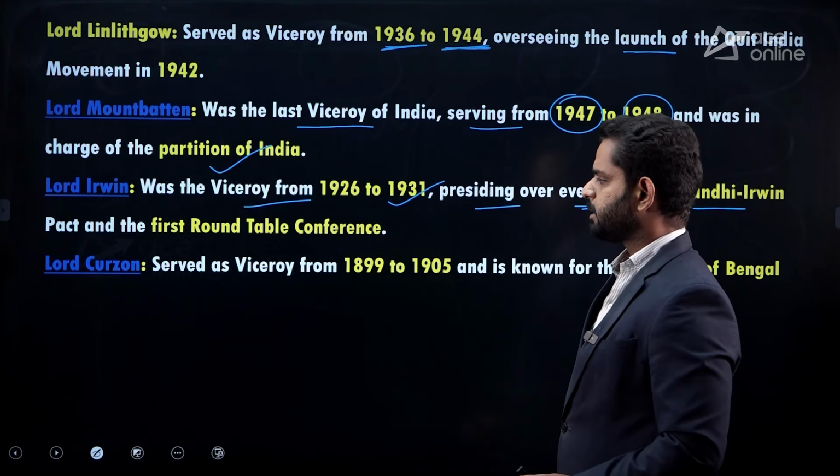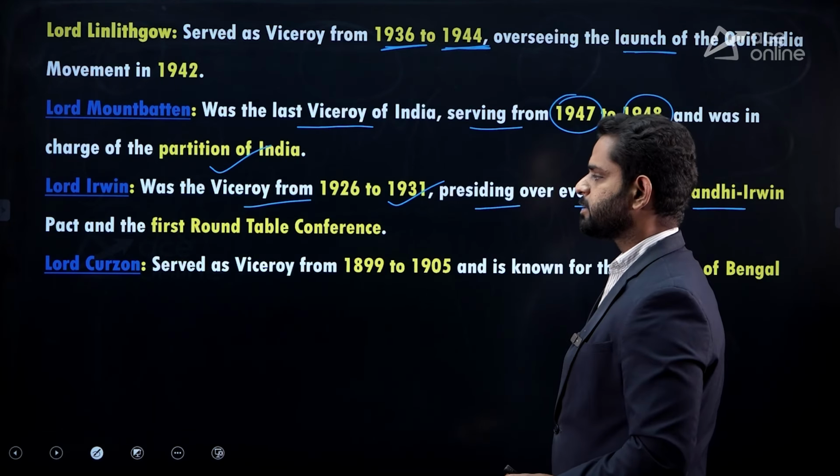1931 Gandhi-Irwin Pact. And next is Lord Curzon, who served as Viceroy from 1899 to 1905 and is known for the partition of Bengal, East Bengal and West Bengal. So the correct option is option B, Lord Linlithgow. Lord Linlithgow was the Viceroy of India during the Quit India movement. Do or die, karo ya maro, the slogan given by Mahatma Gandhi ji. So these are the important questions of history.